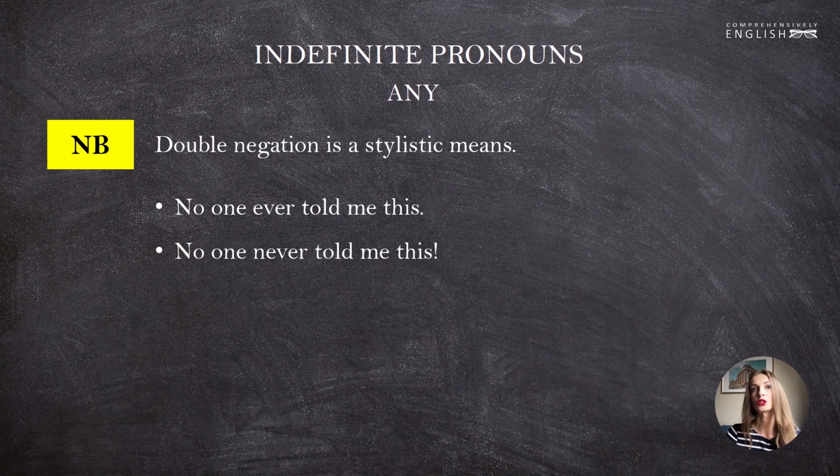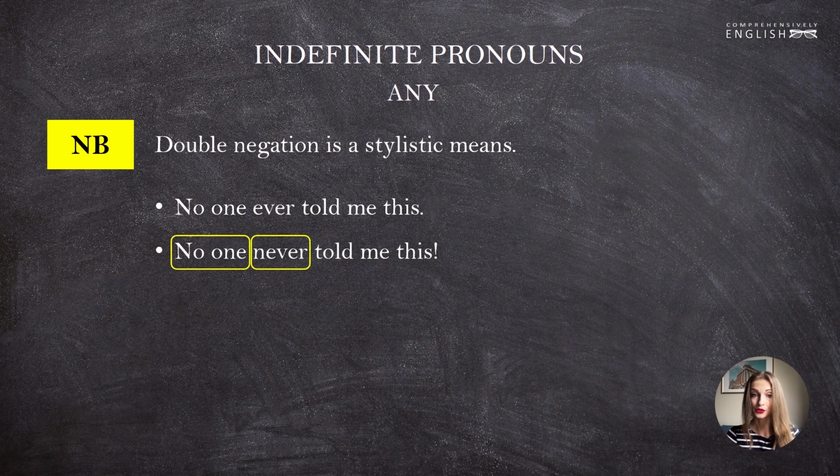It will be an emotionally colored sentence. So you might hear two negative components used together for some stylistic purposes. But in general, it's a bad practice, so try not to use two negatives in one sentence or in one clause. "No one ever told me this" is a better option.